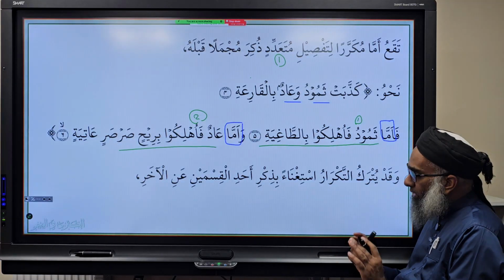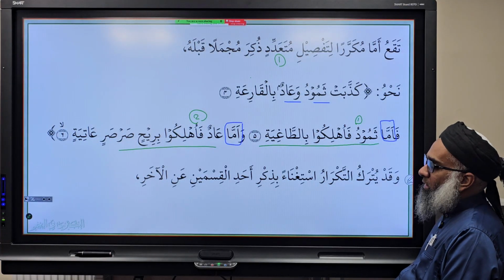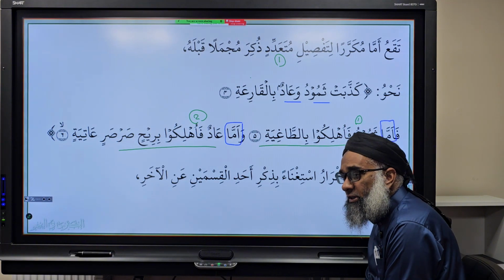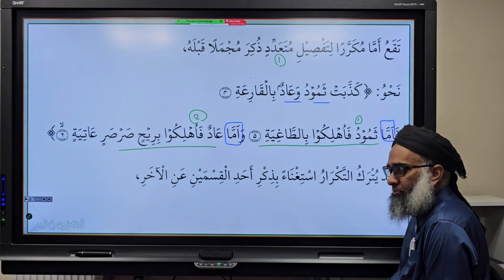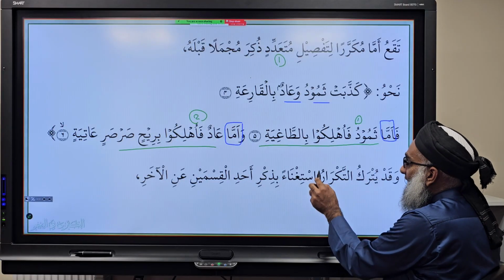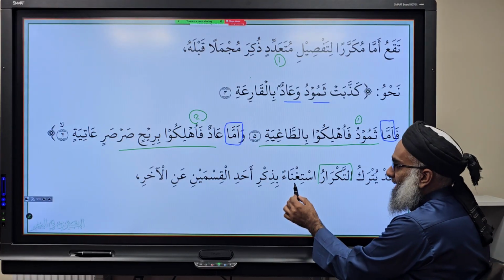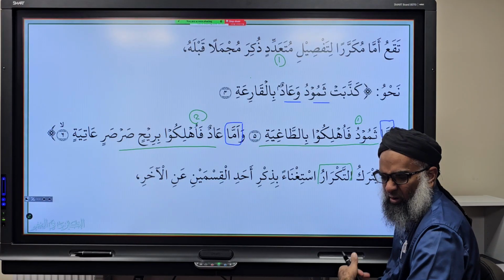That's a general rule. However, وَقَدْ يُتْرَكُ التَّكْرَارُ, we've done balagha ijaz. If you can say, I don't need to mention both things, then don't mention both things. It's shorter, it's brief. So sometimes takrar is left. We don't do takrar, istighna'an, depending upon